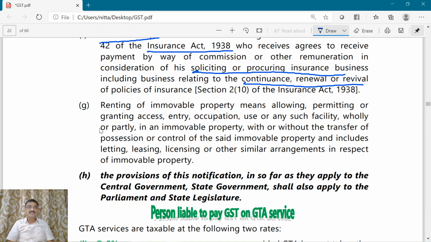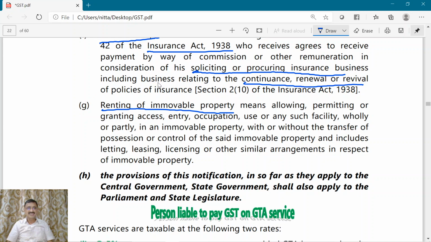Now, somewhere in the 14 points, we have something called renting of immovable property. If a central government, state government or local authority provides the service of renting of immovable property to any registered person, then reverse charge is applicable according to one of the points in the notification.